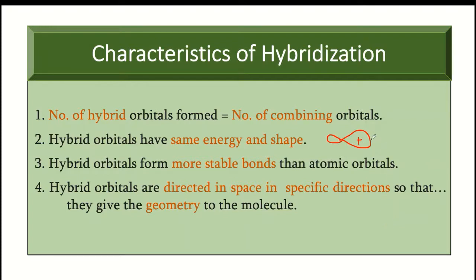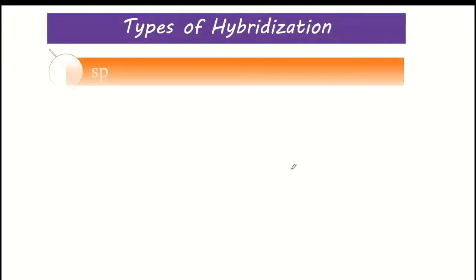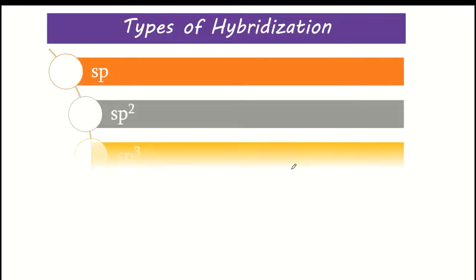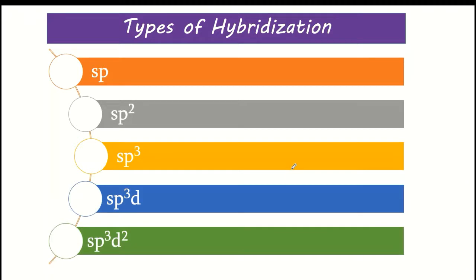We will take the various types of hybridization, and based on that we can determine the geometry of the given molecule. The various types are sp hybridization, sp2 hybridization, sp3, sp3d, sp3d2, and sp3d3 also we can consider, but we will take all these in detail. So these are the types of hybridization. Next we will take each one in detail.